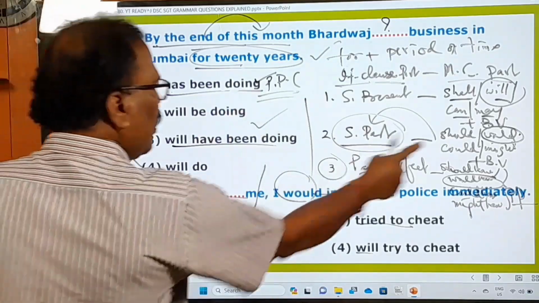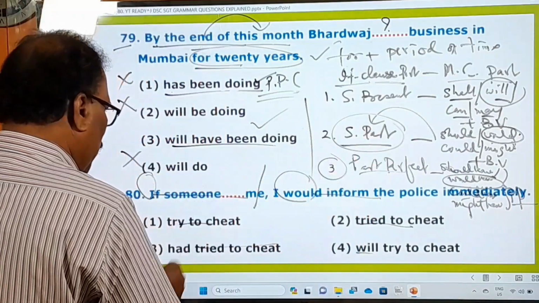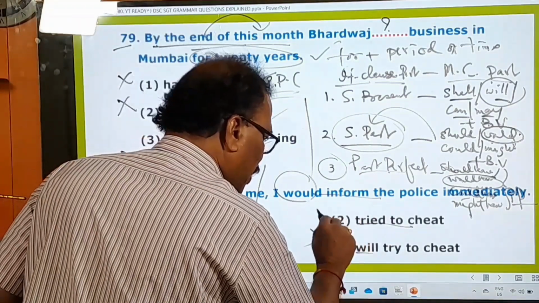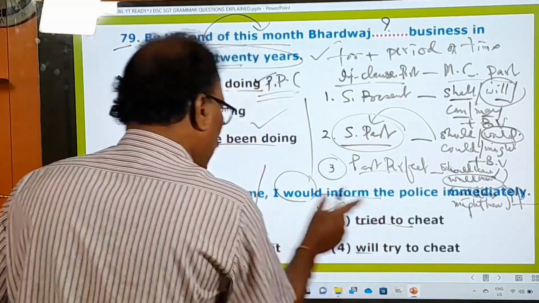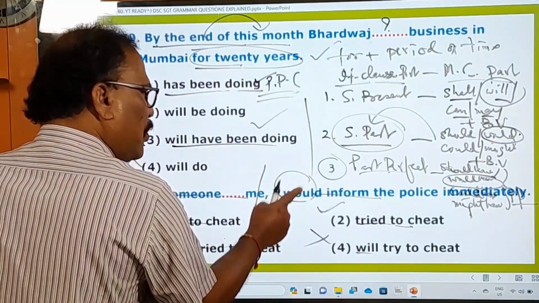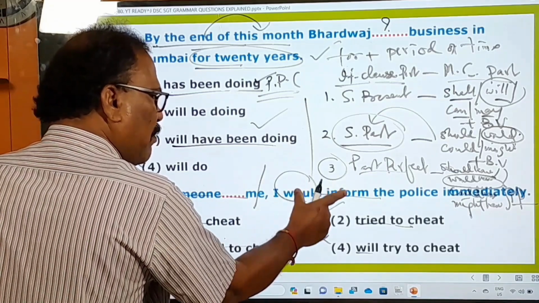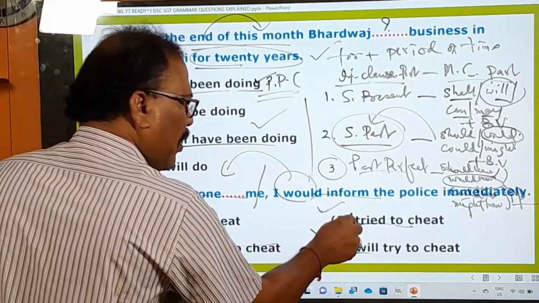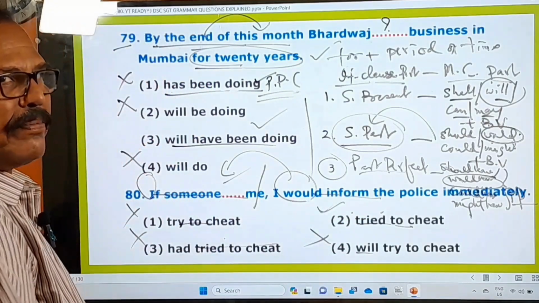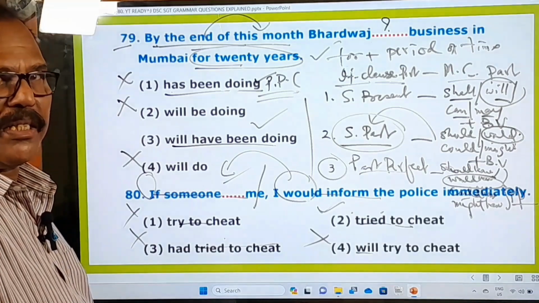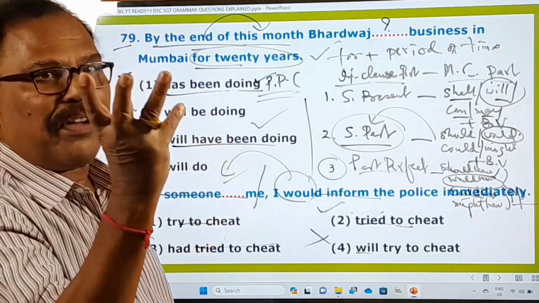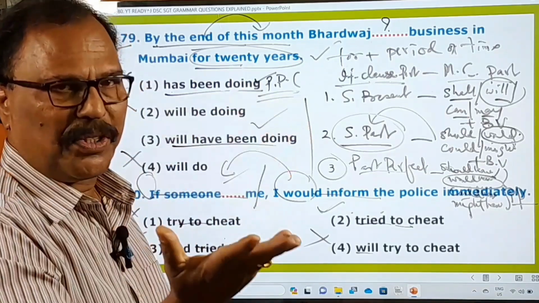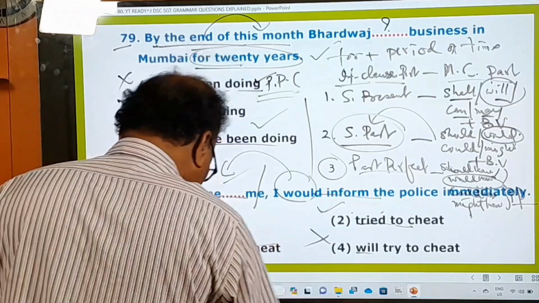And here, would is there. Would is there means there must be simple past. Simple past means: try to cheat, not correct. Had tried to cheat, not correct. Will try to, had tried to cheat. The second one, tried to cheat, is the right one. Because when there is would, should, could, might plus base form verb in the main clause part, there must be only simple past in the if clause part. This is how you have to understand. See, from one question you are learning additional information, and this information is going to be very, very useful and helpful to you, right? Now let's go to the next question.